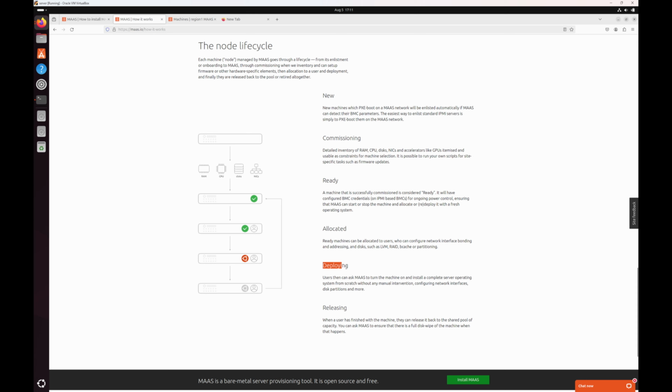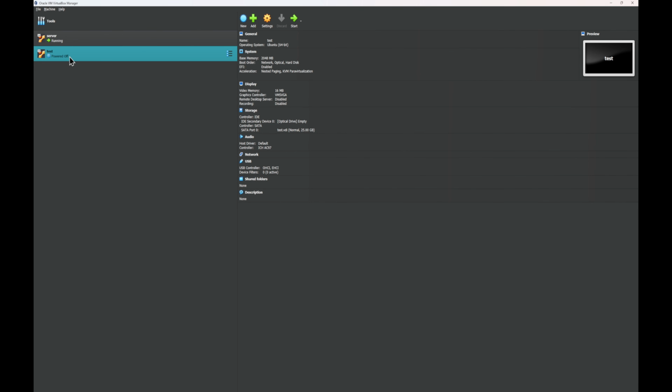Next, deploying is self-explanatory. Once you start deploying the OS, the machine gets into the deploying state until the OS installation is finished. Releasing is where you can release it from the server or the shared pool once every other previous stage has been completed. Now let's see what else is happening with our machine on the other side. As you can see, our machine is powered off. This is actually expected behavior, because as we talked about different life cycles of a node, Maas tries to control most of the power related inquiries on that particular node.